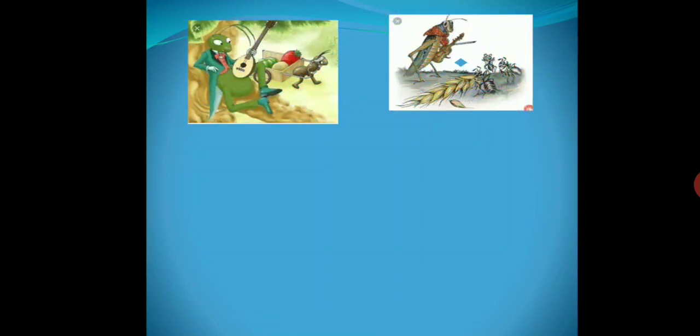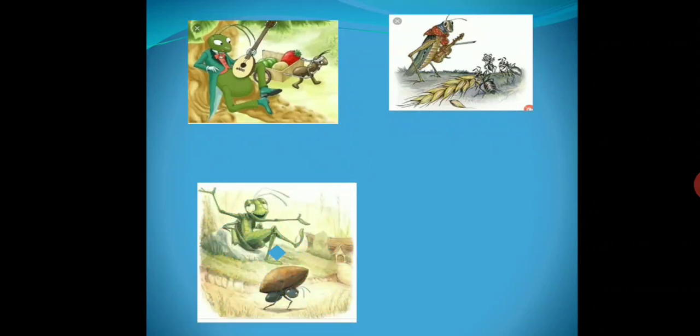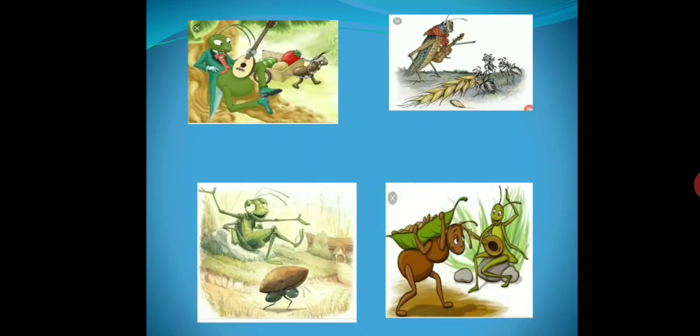See these pictures. What the cricket is doing and what the ant is doing. The cricket is amusing itself, and the ant is toiling hard. The ant is toiling hard to gather food for the time of scarcity, for the time of winters when there will be scarcity of food. And the cricket is enjoying the beautiful weather.